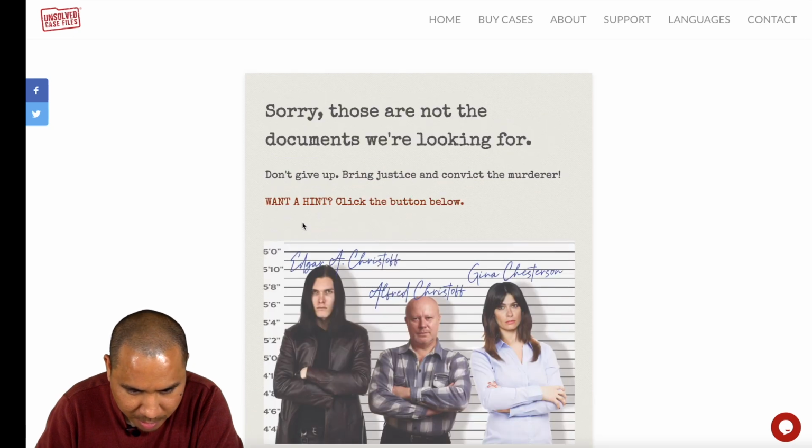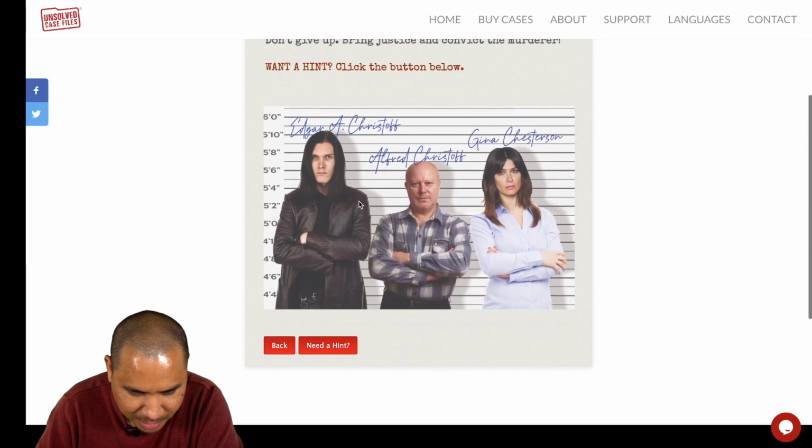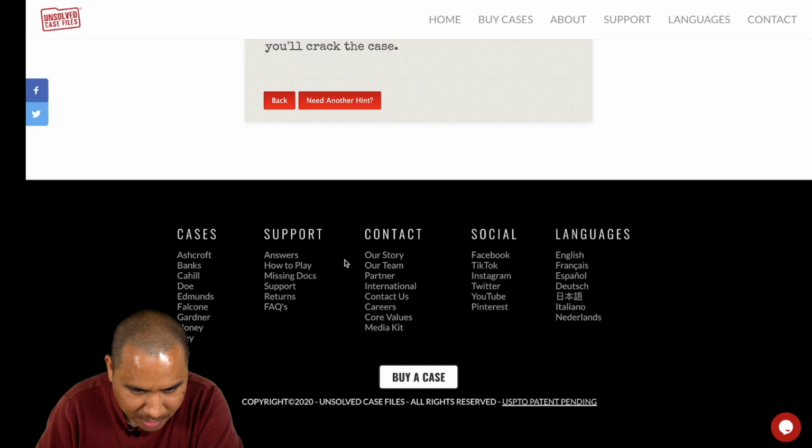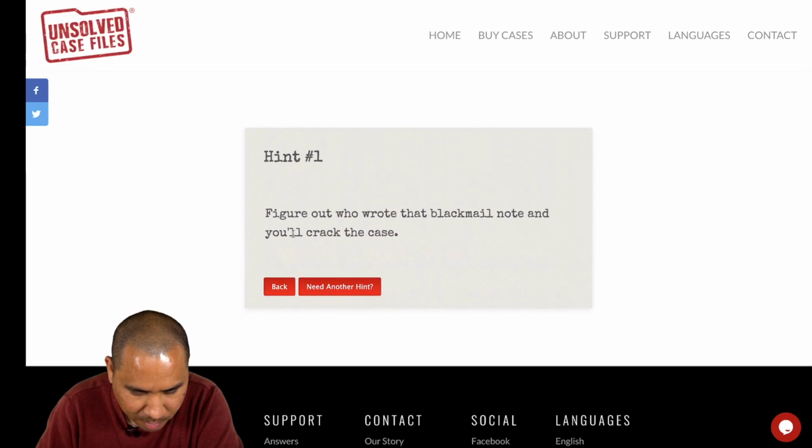Okay, sorry, those are not the documents we're looking for. Don't give up, bring justice and convict the murderer. Want the hint? Yes. Figure out who wrote that blackmail note and you'll crack the case.